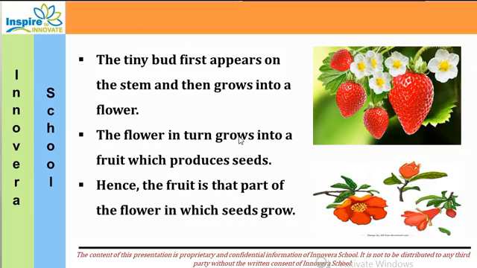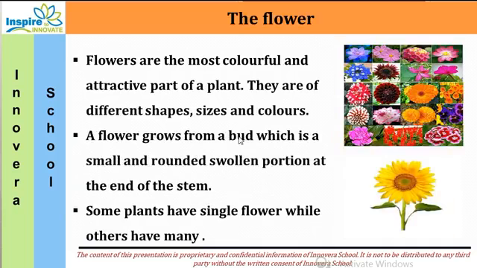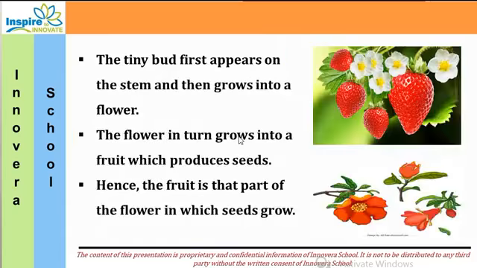Now yesterday we had started with the flower. There are different types of flowers with different colors, sizes, shapes and different fragrances. Fragrance means the smell of the flowers. So we will see the parts of the flower today and what is pollination. Now, how does the flower grow?